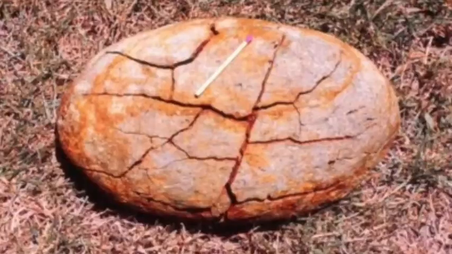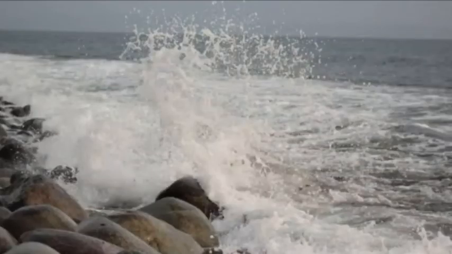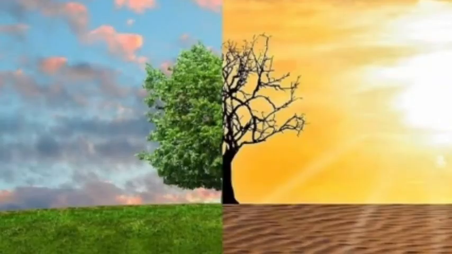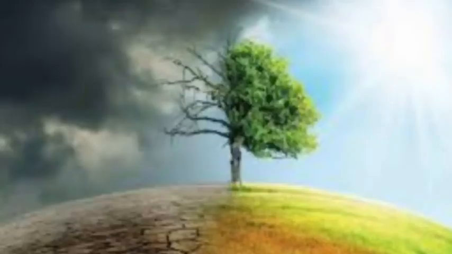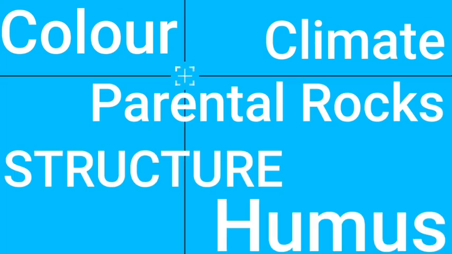The process of breaking up of the surface of rocks due to natural forces like moving water, wind, waves, etc. is called denudation or weathering. The climate has a great importance in deciding the type of soil. The soil that is formed out of the same rock under different climatic influence will be different. Thus, the type of soil is determined from its color, climate, parental rocks, structure, humus, etc.